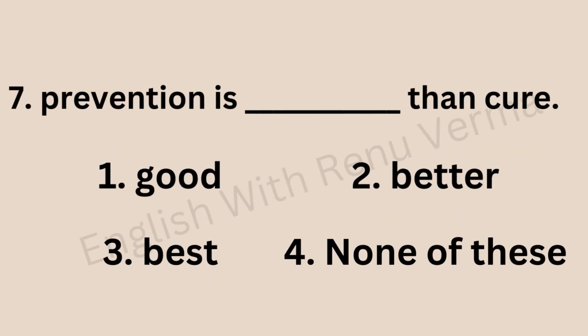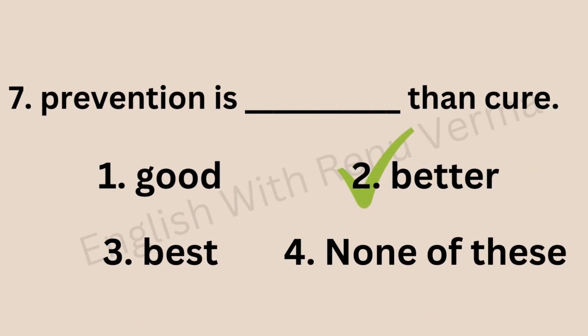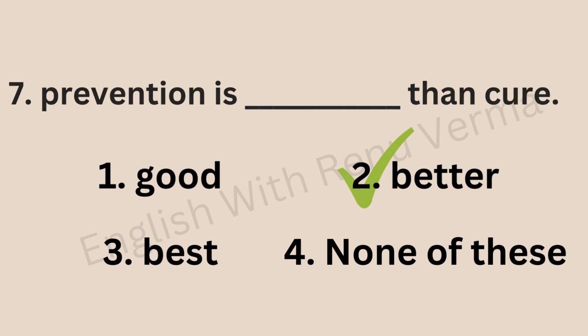Next question is: prevention is dash than cure. So this is a famous proverb. I hope it's easy to guess the answer. And than is also there. So there will be better. Yes, comparative degree will be used of good, that is better. Prevention is better than cure.